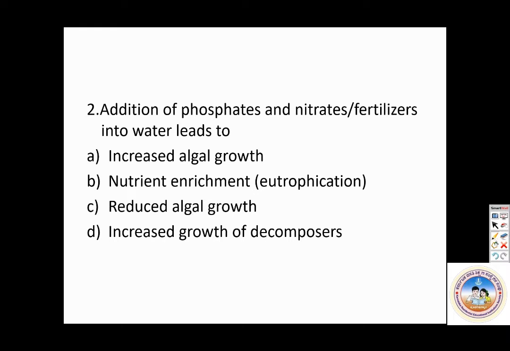Increased algal growth is true, but that is the last step. Nutrient enrichment is correct. Reduced algal growth does not happen. Increased growth of decomposers is there, but D is the correct answer. Nutrient enrichment, that is eutrophication, the immediate effect. Addition of phosphates and nitrates leads to first nutrient enrichment, then increased algal growth, and then increased growth of decomposers. The first step is what you should write down.